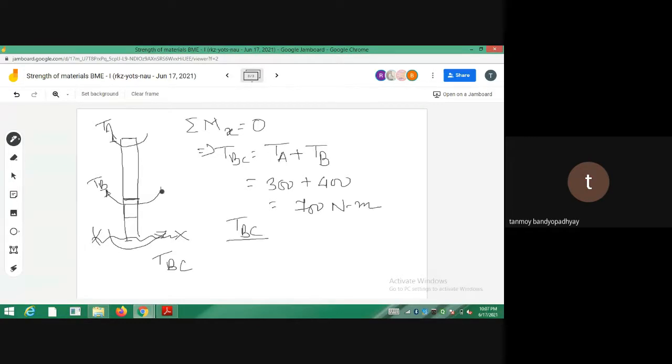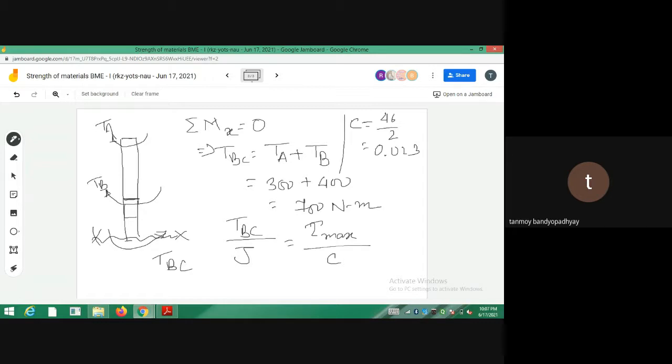Just apply the same thing. So T divided by J, that is equal to T_BC divided by J_BC, equal to tau max in BC divided by C. For the portion BC, C is equal to, the diameter is 46, so 46 divided by 2, that is equal to 0.023. Just put the values here and you will get the answer.